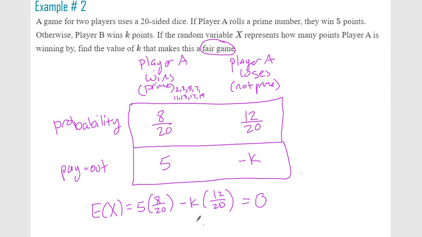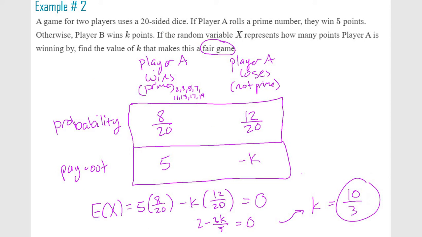So that's what we're trying to do here. So 2 minus 3k over 5, once you simplify everything, equals 0. So you get k equals 10 over 3.